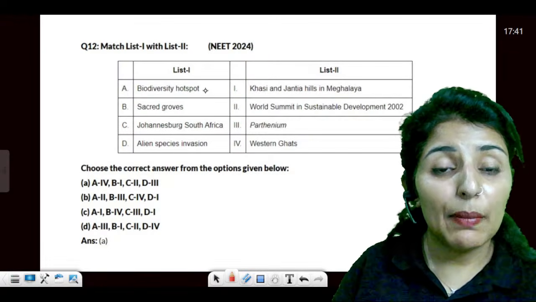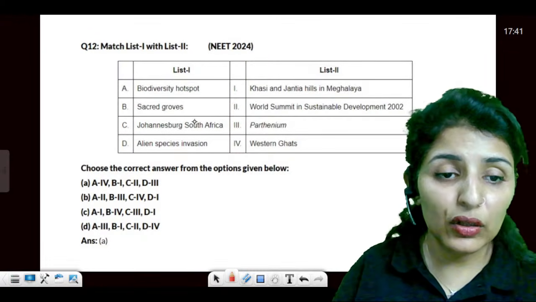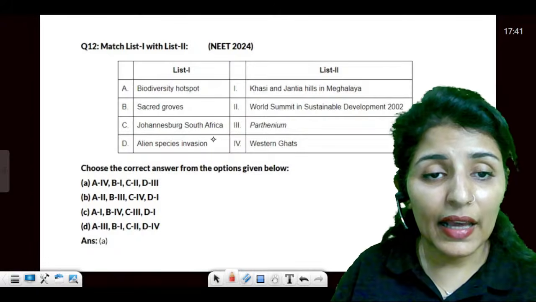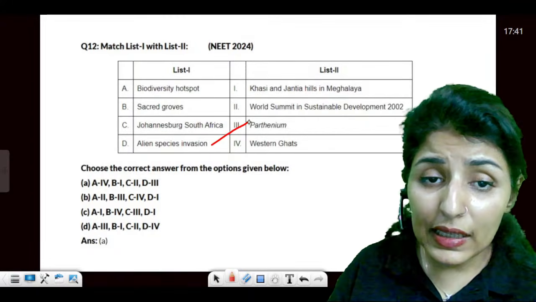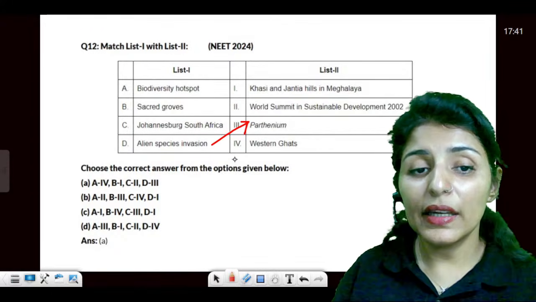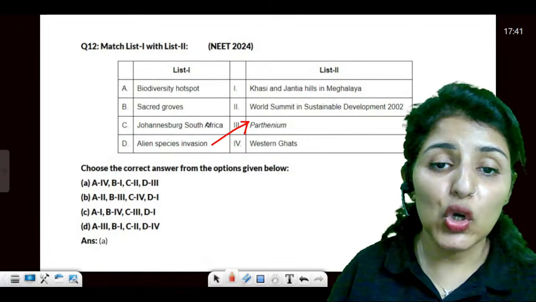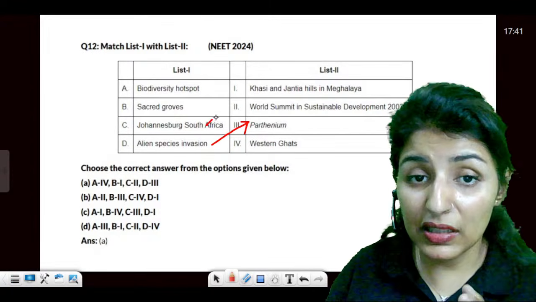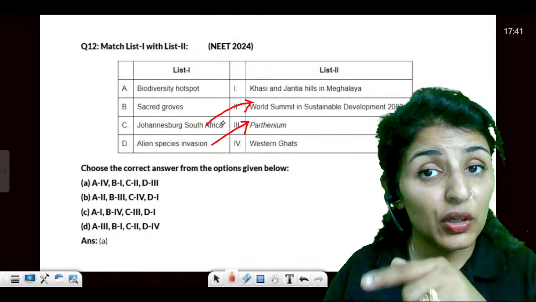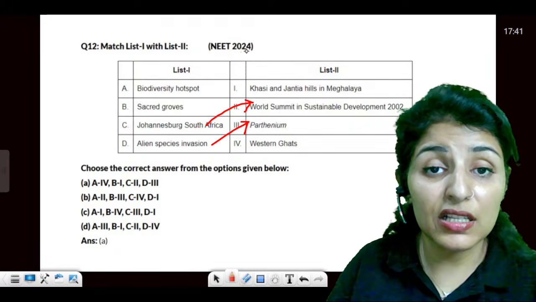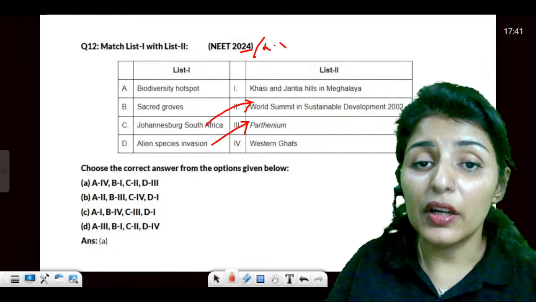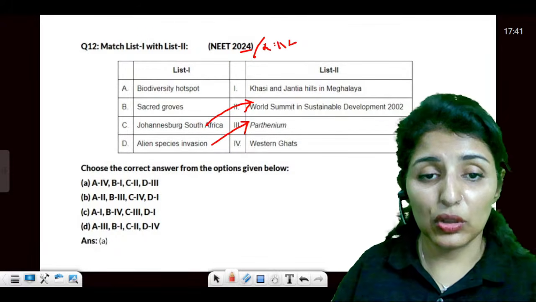Now, list: biodiversity hotspot, sacred groves, then Johannesburg, and then alien species. One alien species is Parthenium. Johannesburg, South Africa, was the World Summit. So we got a question in 2024, and 2022 also had a question on this topic, right?